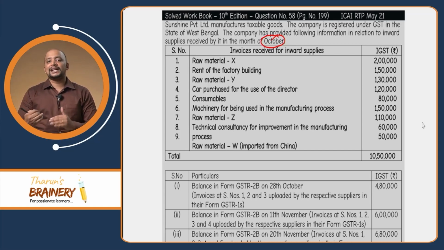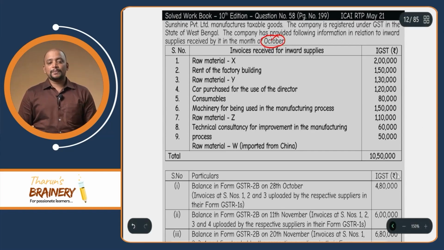Usually it will be taken as 13th because the suppliers may be under QRMP. So we are making purchases from certain suppliers, and those suppliers may be covered under QRMP, that is quarterly return filing. In that case, they will be updating the details of outward supplies in the IFF, invoice furnishing facility. That invoice furnishing facility needs to be filed by the 13th of the following month. So we need to take the 13th as the cutoff date. As on that date, whatever GSTR 1 and IFF has been filed will be reflected in GSTR 2B.